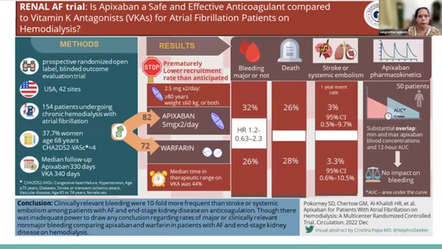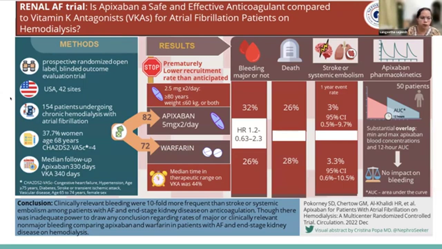So, since apixaban was tried, I'll show the RENAL-AF trial, which compared apixaban with vitamin K antagonist as an effective anticoagulant. This study was done in dialysis patients. As I said in the previous slide, all these patients with CKD category up to 3 were included, and 4 and 5 were excluded.